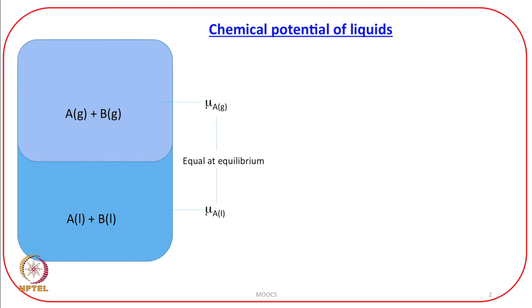Let us now recall the definition of the chemical potential of a perfect gas. This is the equation that we derived earlier: mu is equal to mu naught plus RT log P by P naught, where P is the pressure.